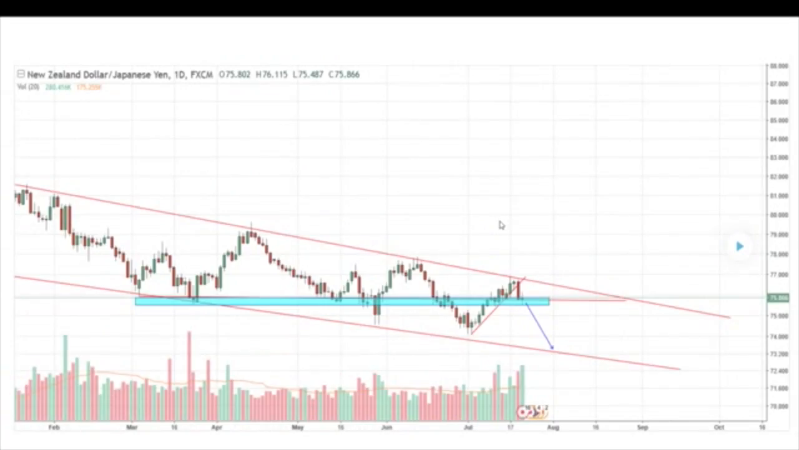Next, we have the New Zealand dollar and Japanese yen. As you can see, it was a downward channel, but the support over here, this blue region, seems quite strong. So we are waiting for more bearish price action as well, and then we will go for a short and look for a TP at around this region, which is another 100 to 200 pips. So we still have to wait for a more convincing bearish action before we go for a short.